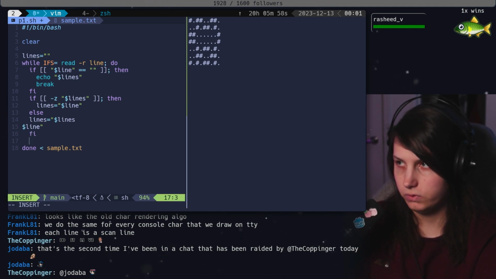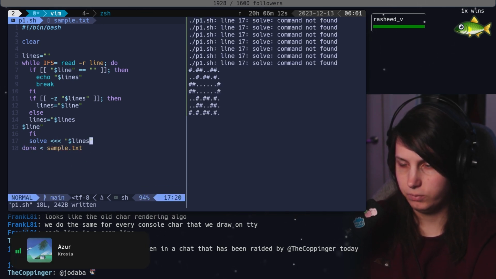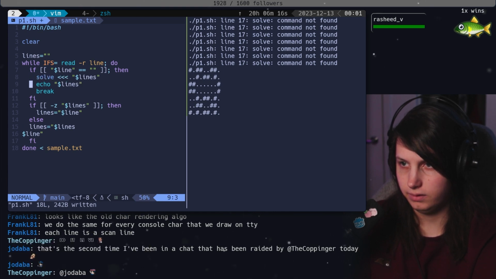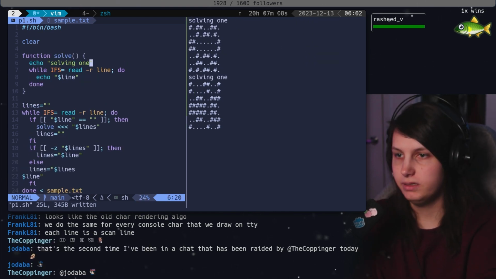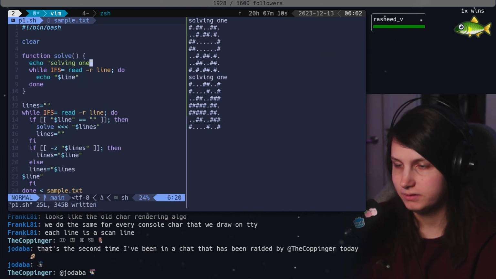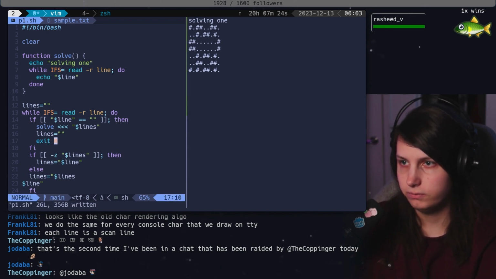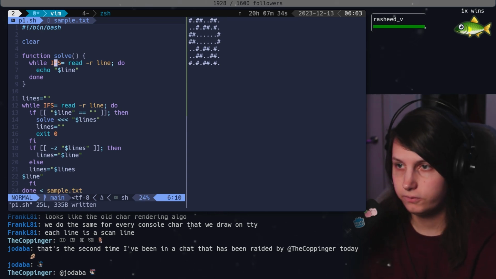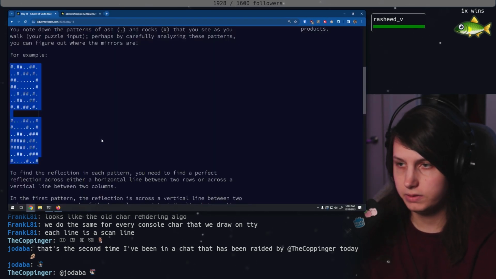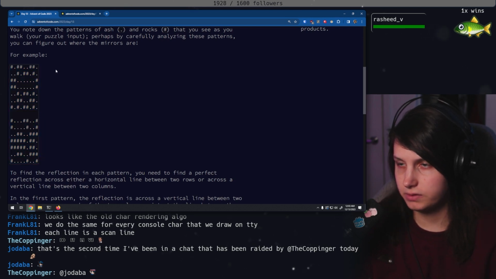Now we need to call solve with lines. We do that whenever we hit this. Okay. But we can solve the multiple now. Let's pop an exit 0 down here so we can just focus on the first one. So for each line, we need to find the reflections.